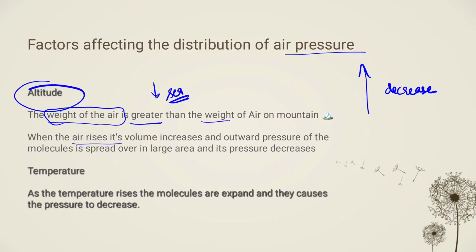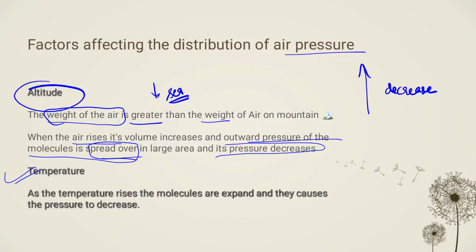When the air rises, its volume increases, the outward pressure of the molecules is spread due to dilution of molecules, and the pressure decreases.